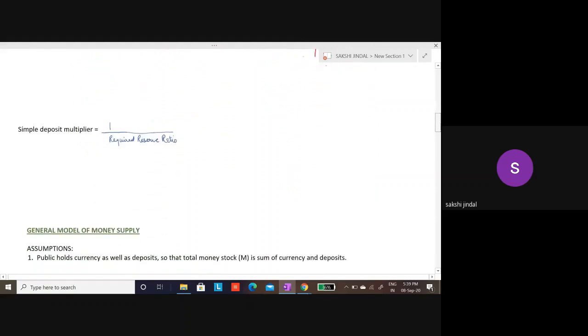So my simple deposit multiplier is 1 upon required reserve ratio. Now, if I consider the earlier example where there is an initial change in reserves, or additional deposits in the banking system, equal to rupees 100, and I also know that my required reserve ratio is 20%.